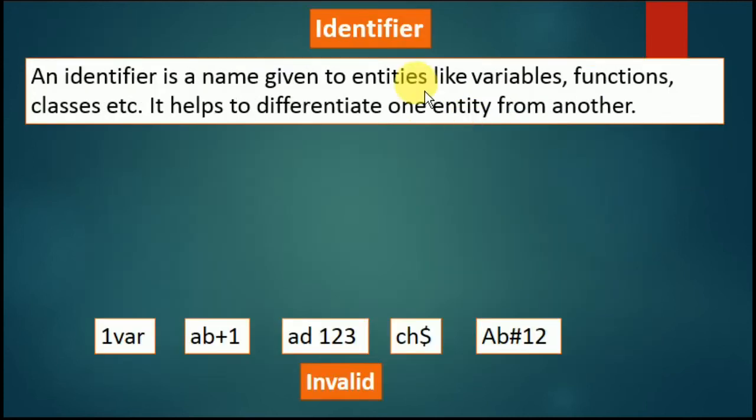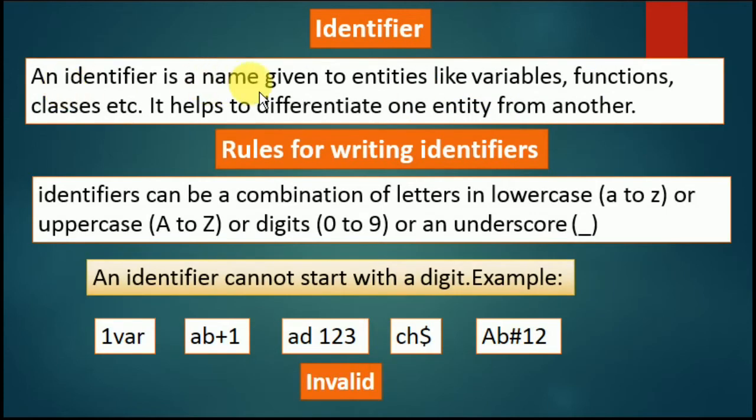Next is identifier. An identifier is a name given to an entity like a variable, function, array, class, etc. It helps to differentiate one entity from another. Identifier, we can say variable also. There is a rule for writing an identifier. An identifier can be a combination of letters in lower or uppercase with numbers and underscore. There are some valid identifiers and some invalid identifiers also.